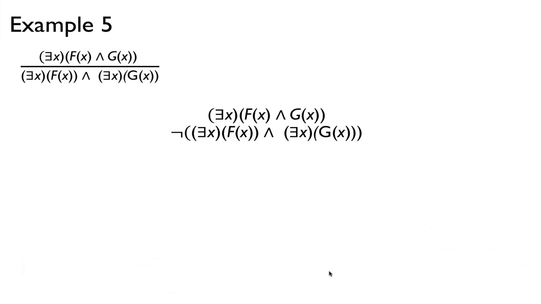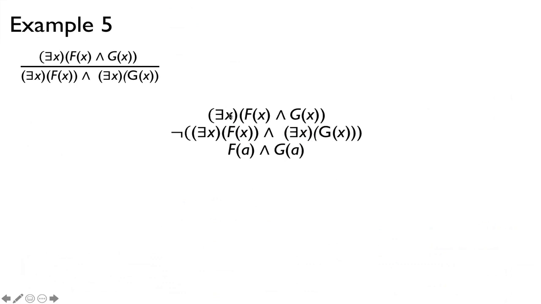Okay, here's another one. There's an x, f of x and g of x, and then we're going to negate the conclusion here. By the way, it's good to try to understand this in the context of an example or interpretation. This says that if there exists an object that is both f and g, whatever the interpretation for f and g you might have, then certainly it's true that there's an object that is f and there's an object that is g. So you can try to understand that, and then we can prove it abstractly in this case. So here's the negation of the conclusion.